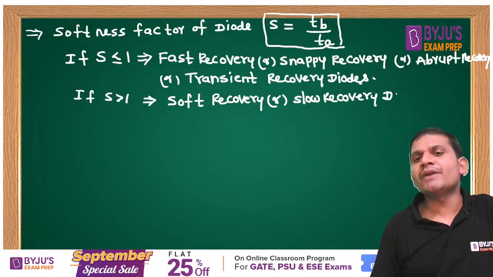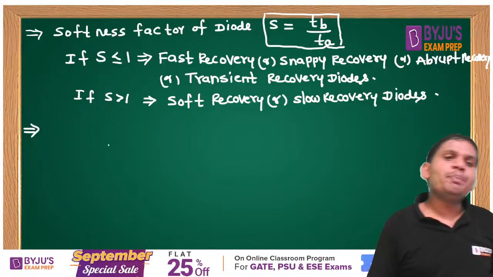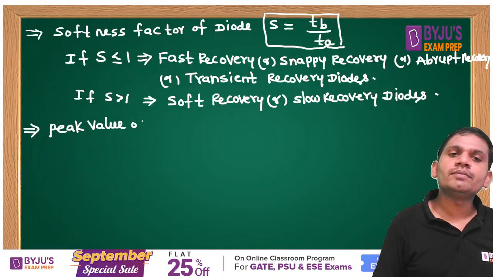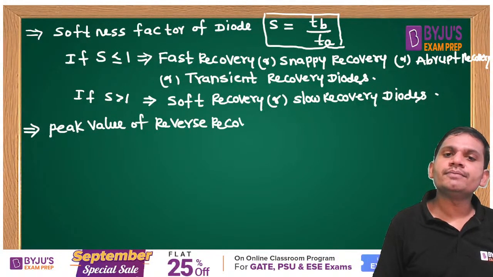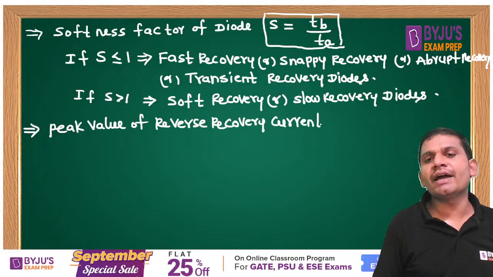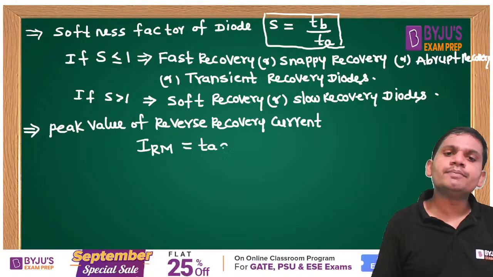This you remember, students, with respect to diodes. And one more very important formula: the peak value of reverse recovery current. The peak value of reverse recovery current is IRM equal to TA into di by dt.